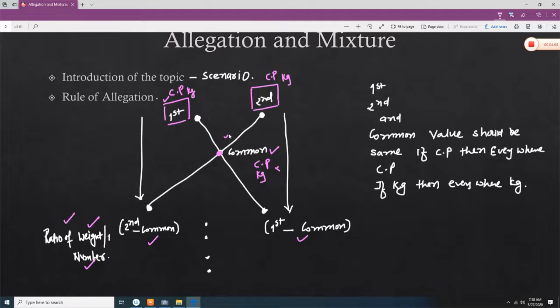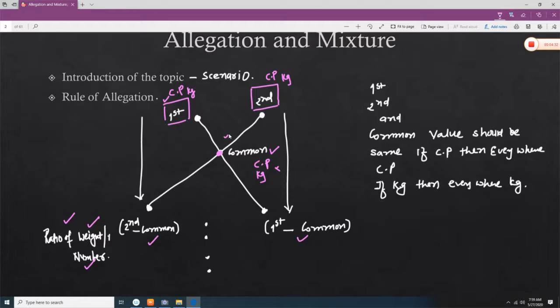For example, if it is rice or oil, or you can say ghee, butter, then the ratio should be in terms of liters or kg. But if it is the number of students, or the number of mobile holders, then the ratio should be in numbers.